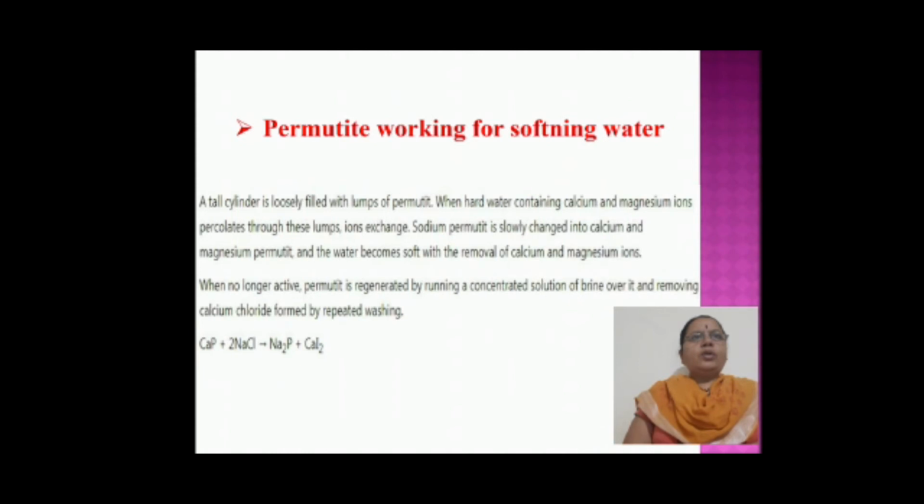When hard water containing calcium and magnesium ions is percolated through these lumps, ion exchange occurs. Sodium permutit is slowly changed into calcium and magnesium permutit, and the water becomes soft with the removal of calcium and magnesium ions. When no longer active, permutit is regenerated by running a concentrated solution of brine over it and removing the calcium and magnesium chlorides formed by repeated washing.